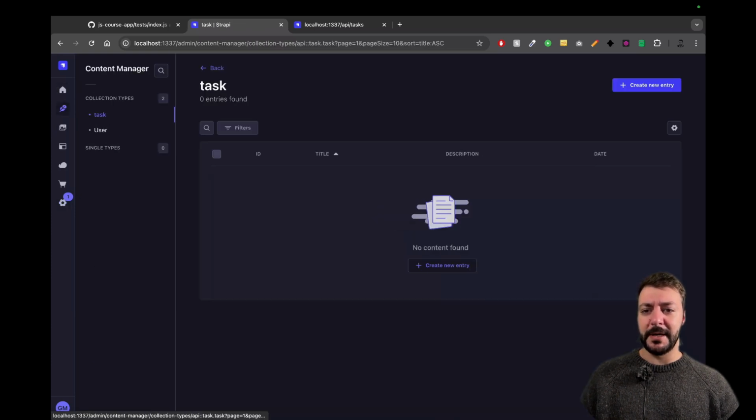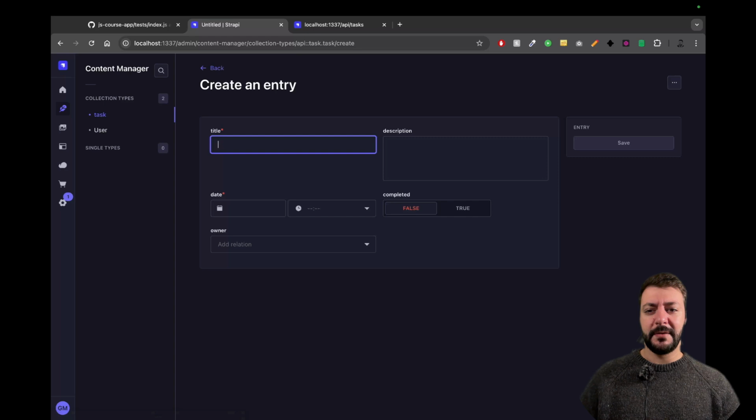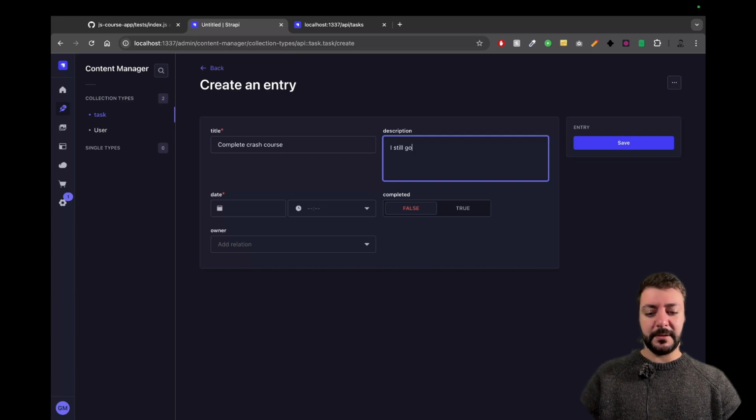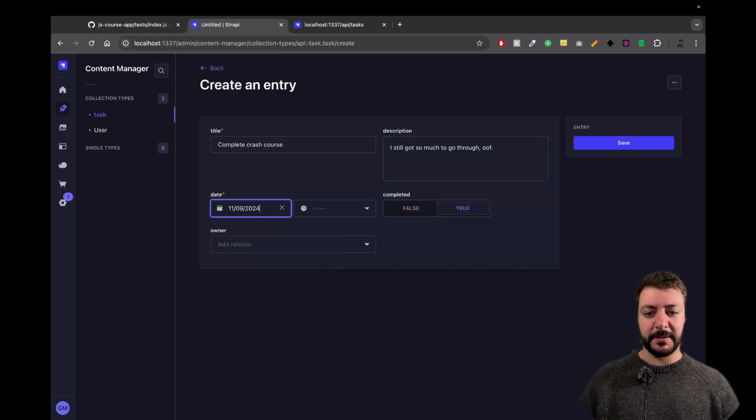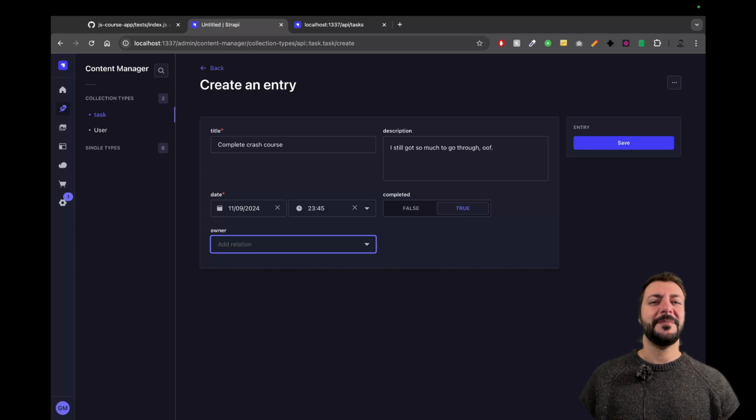If we go into our content manager, we can create a task, and we can call it, for example, complete crash course. I still got so much to go through. Oof. Right? I have not completed this, and I want to do this by today, before the end of the day. So let's try and do it before midnight. Right? Yeah, 23:45, whatever. I don't have an owner because I don't have a user. We'll deal with that in a second. But I want to save this.